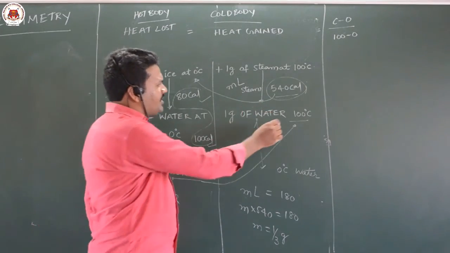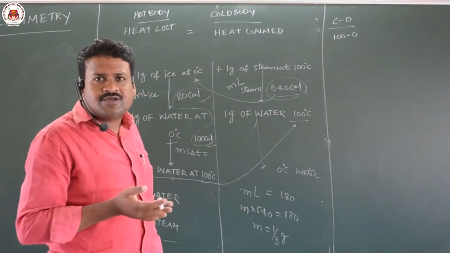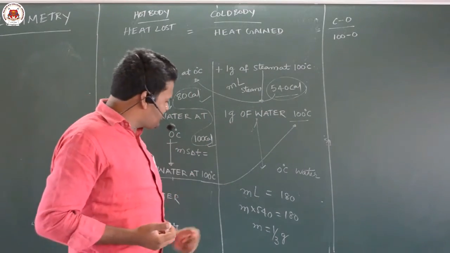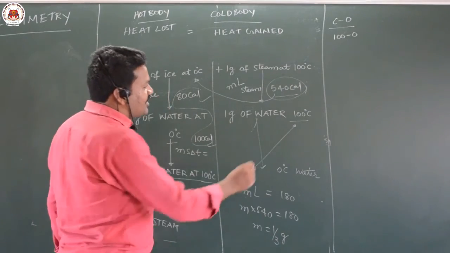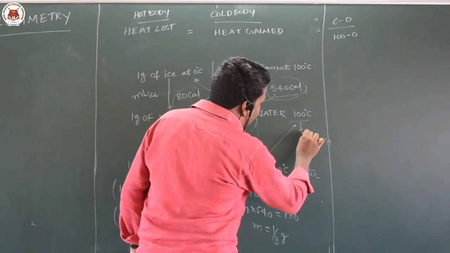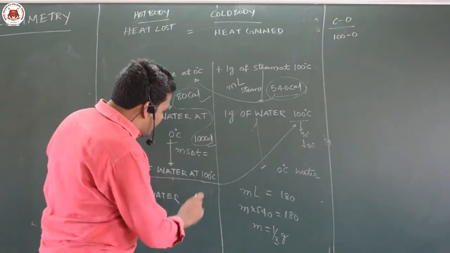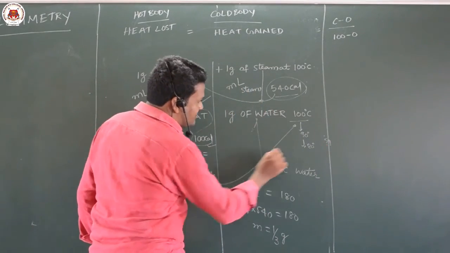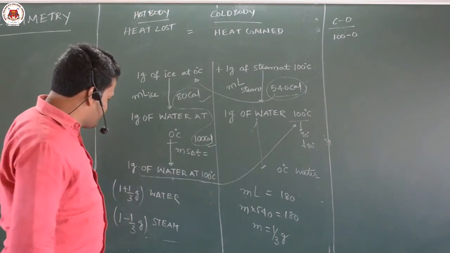So this water at 100 degrees should reduce. It must come to less temperature. When it is coming to less temperature, then equilibrium is not possible. This 100 degrees will go to 90 or 80, somewhere it may go. So when it is going, again this is 100 degrees, this is 80 degrees. Again heat flows. So therefore equilibrium stops here only.